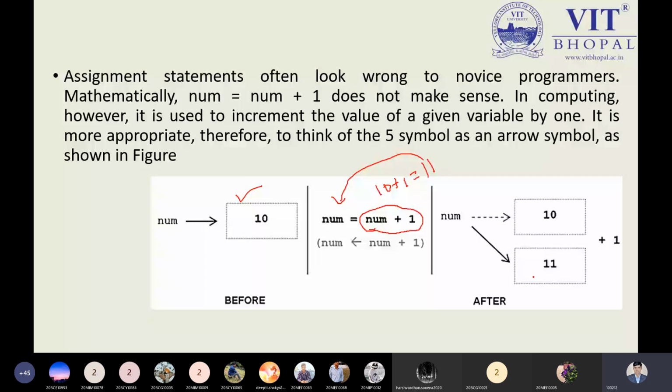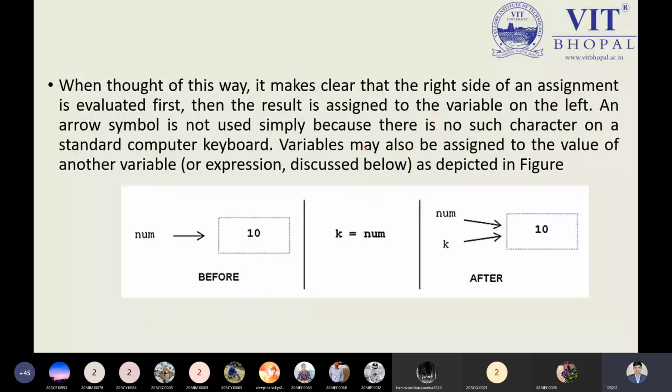And suppose I use another variable like K. Now num is equal to 10, I'm already holding. K is assigned num, or num is assigned to K. So whatever value is held by num, that is 10, is also assigned to K. So we can say both the num variable and the K variable are holding the same value. This is the before part and this is the after part.